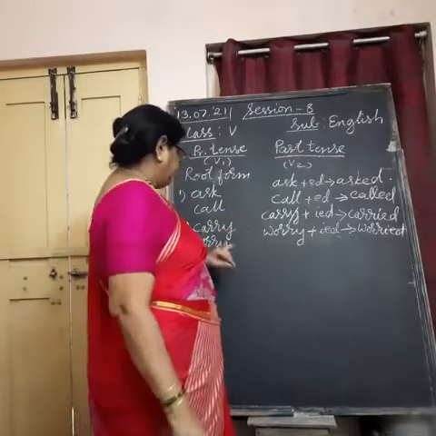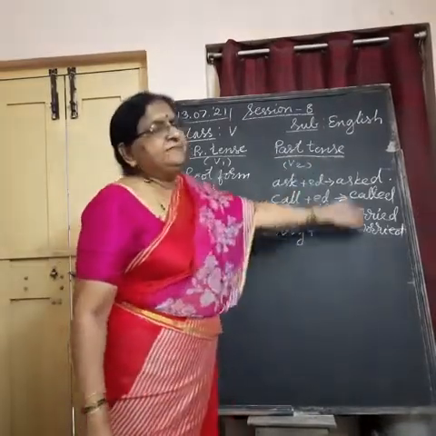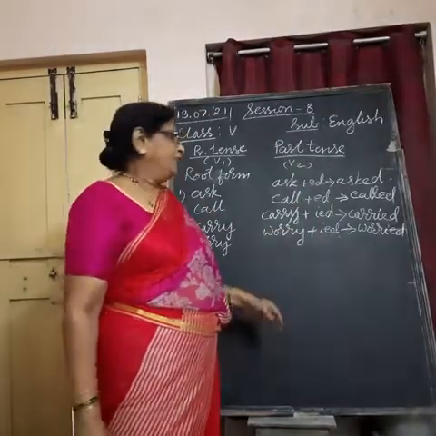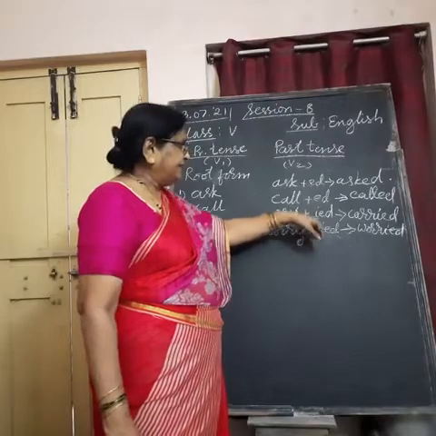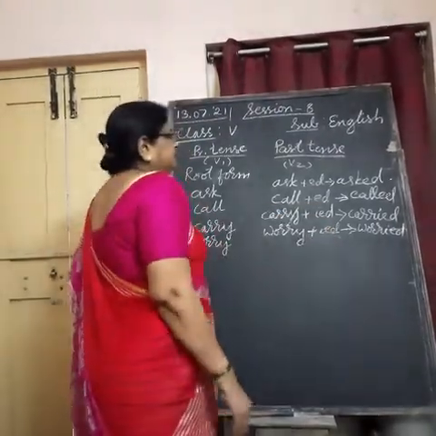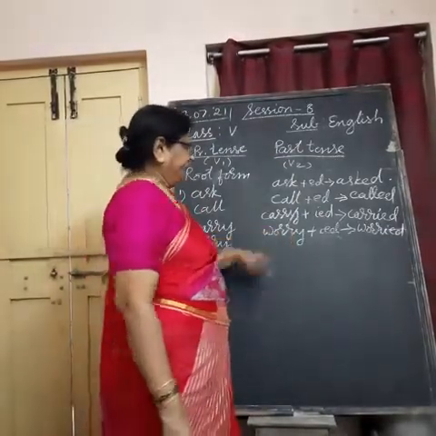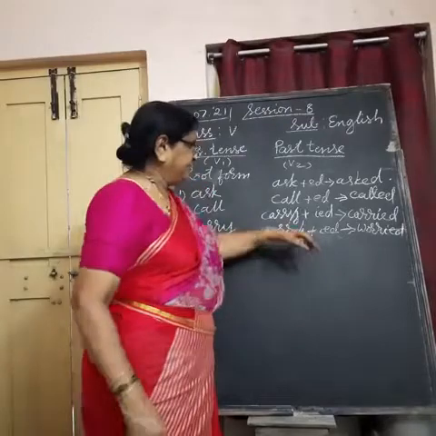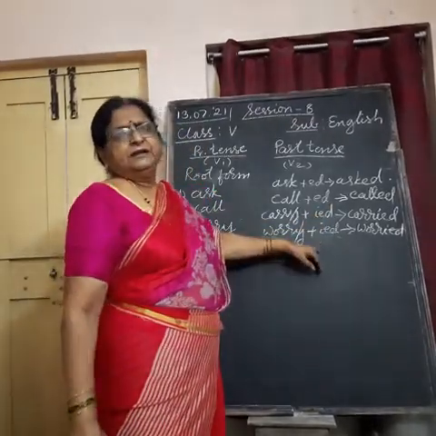We change y into i, then we add ed. We cancel y and write i in its place, then we add ed. So it becomes carried, worried. Y we cancel and in its place we write i and then we add ed. Understand?